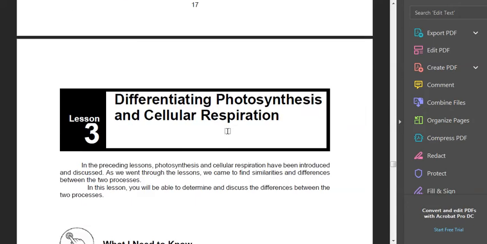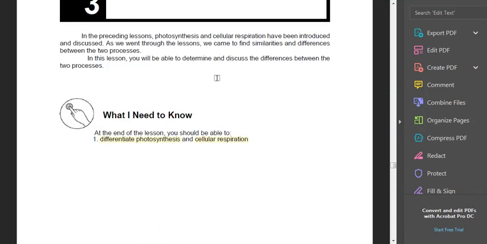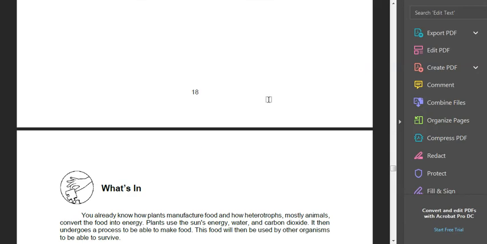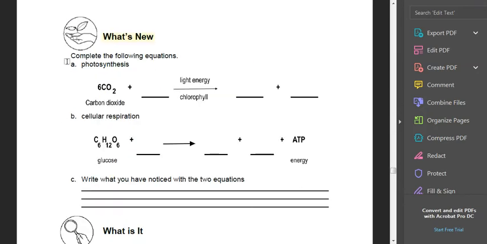And then, continuing to differentiating photosynthesis and cellular respiration. Actually, it's pretty simple. Basically, you just fill in, the one is the opposite of the other. So, if you notice, you complete the equation. You have the first equation of photosynthesis in the previous lesson, in Lesson 1.